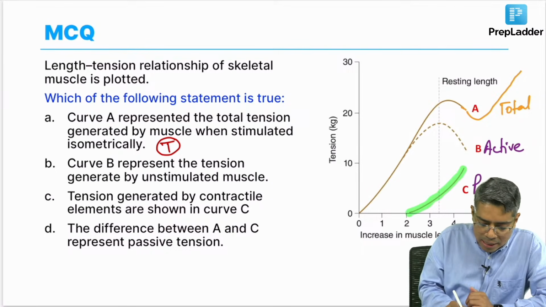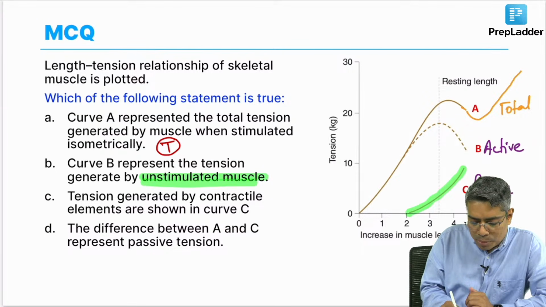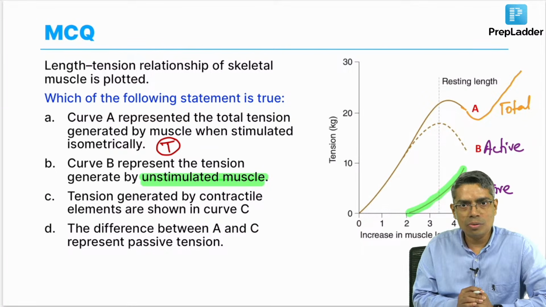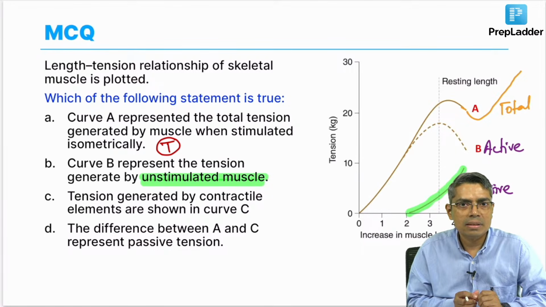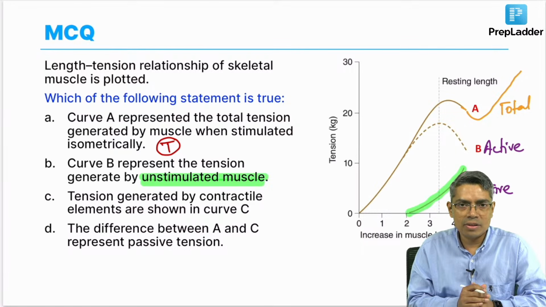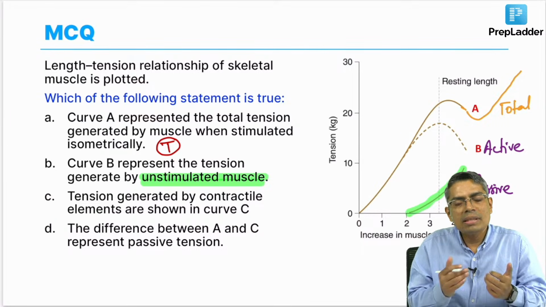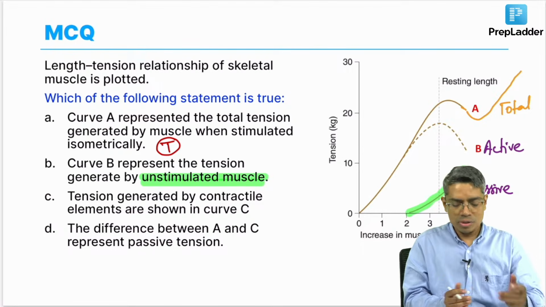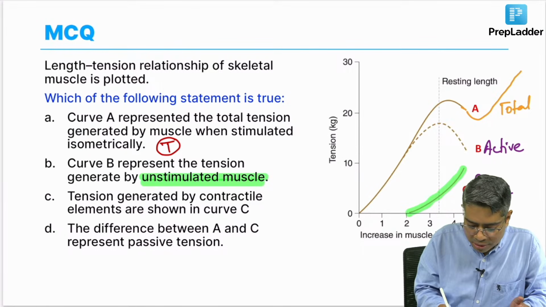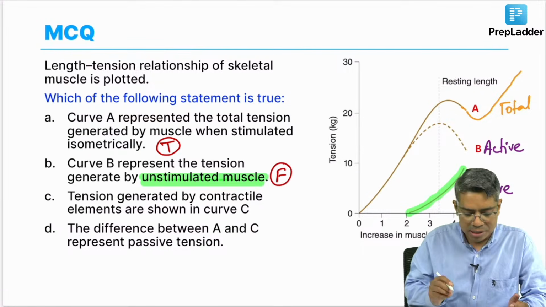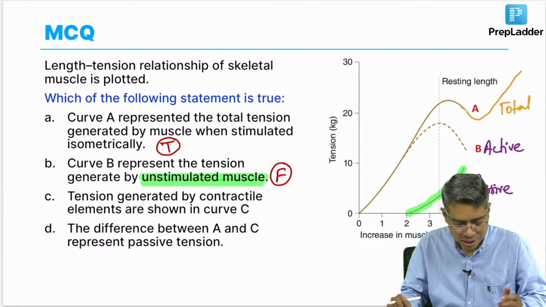So can an unstimulated muscle produce active tension? Answer is no, because active tension means the actin myosin cross bridge has to be there, and the actin myosin cross bridge will form only if you stimulate the muscle. So this one is a false statement. Okay, curve B is the active tension curve.